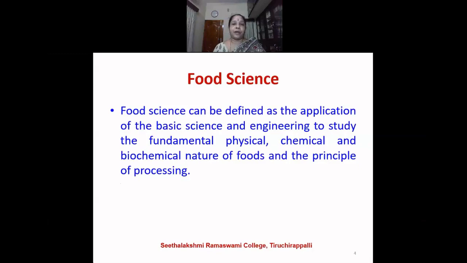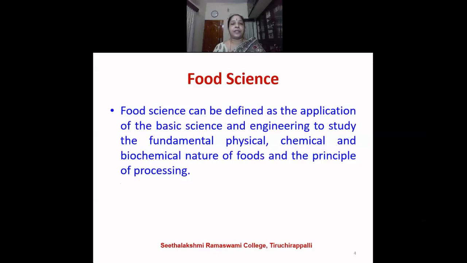Whether the food is a solid or liquid or a semi-solid, whether the food is soft or hard, the texture and the consistency of the food is the physical aspect of the food. And the chemical aspect is whether it is an organic compound or an inorganic compound. And also the biochemical nature.